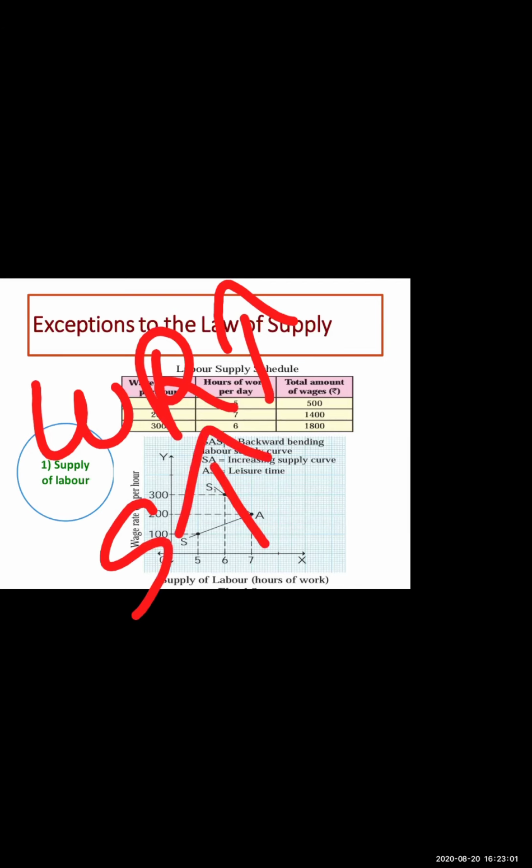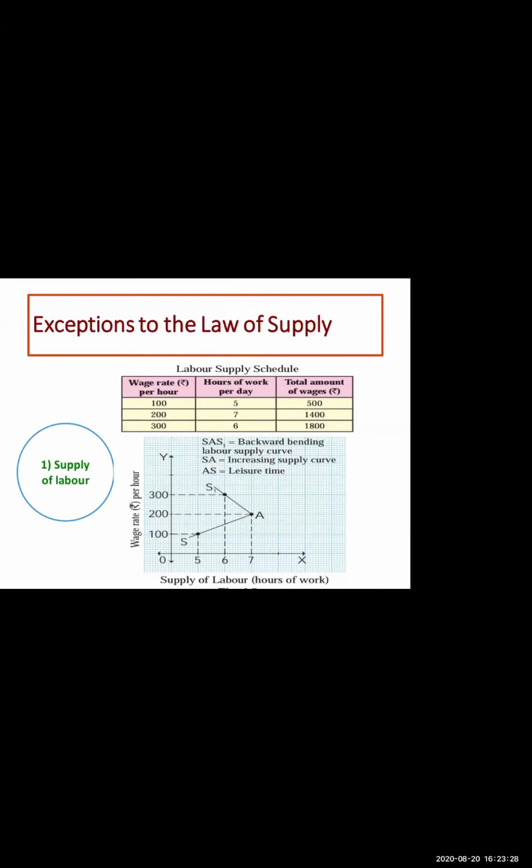Earlier, when your boss was paying you 100 rupees, you were working for 4 hours. Example I'm giving you. Now, your boss was happy with your work and he wanted more and more projects. Earlier you were working for 4 hours, now you're working for 5 hours. Now your boss is telling you, I want more production. I want you to work more. He is expecting you to work for 10 hours, and he is paying you 300 rupees now. And he is asking you to work for more hours.